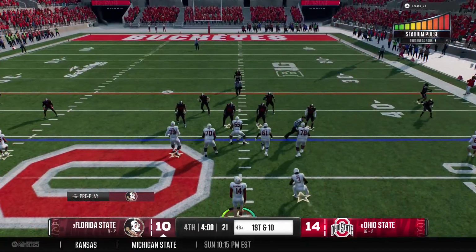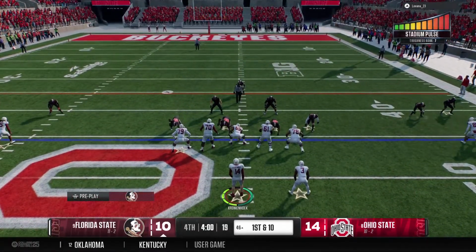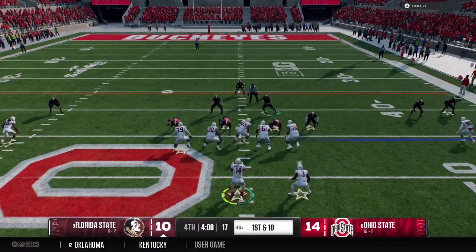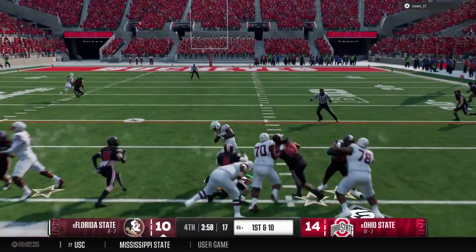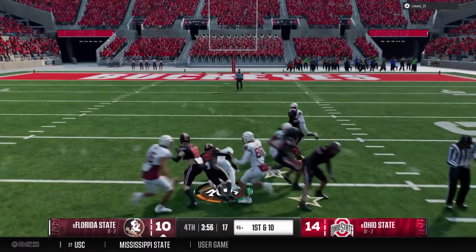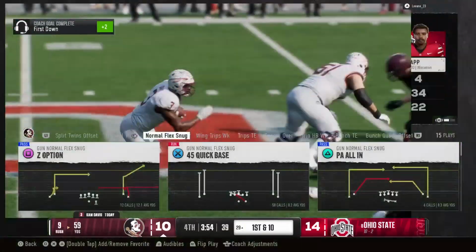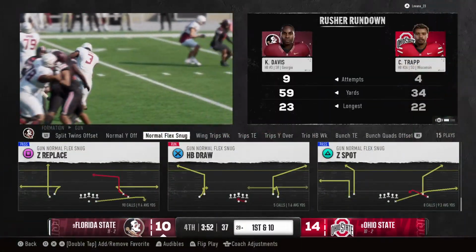So here we go, first play of the quarter. The offense has a first down. And the ball is handed off out of the shotgun. Breaks a tackle into the clear. After second effort, he's brought down, but he's past the marker.